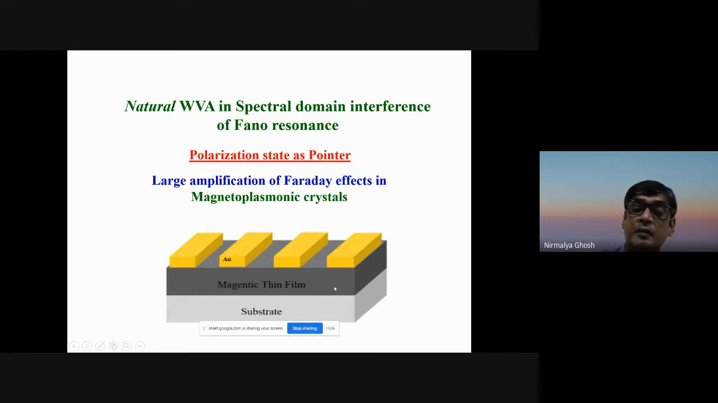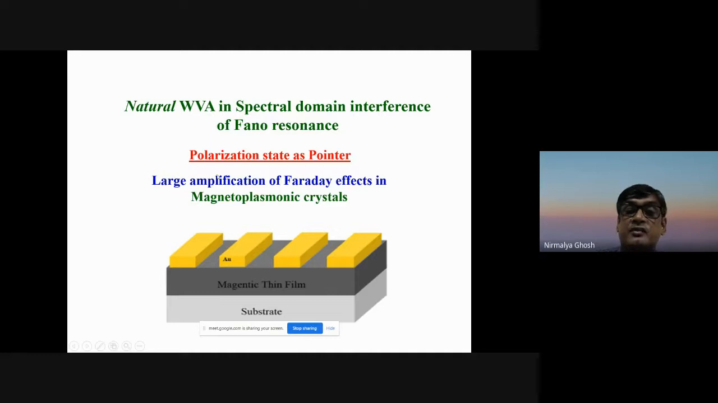So this magneto-optical layer has an additional thing, a magnetic thin film. Is there a magneto-optical effect or Faraday effect? It's a very small polarization rotation. Otherwise, you cannot detect. So what we did here is the same system. It will also give Fano resonance, but with a very small Faraday effect.